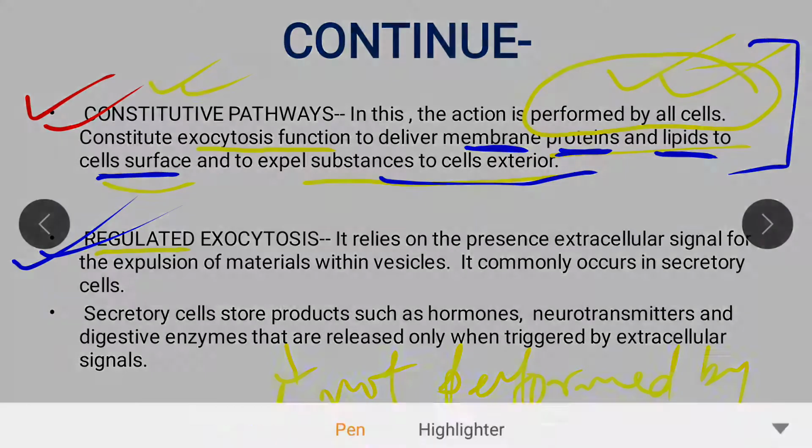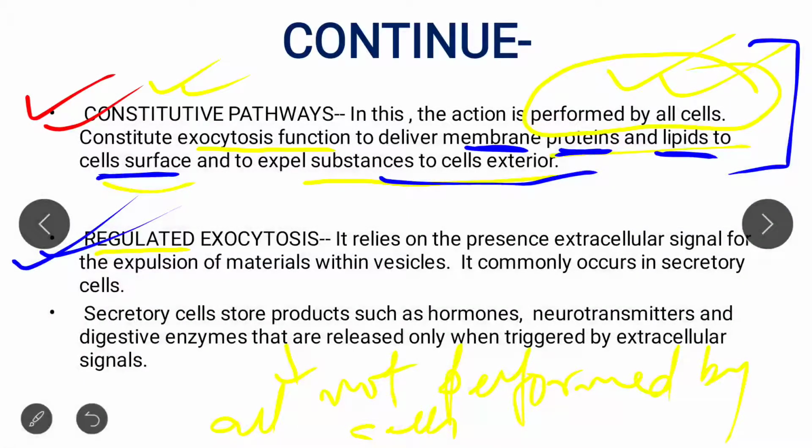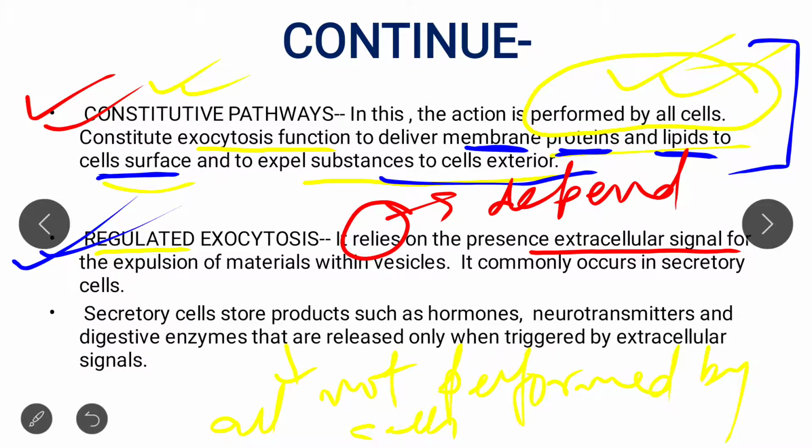Clear? Now, basically the regulated exocytosis pathway relies or depends on the presence of an extracellular signal, and with the help of the signal it helps in the expulsion or delivery of the material to the outside. Okay, and basically it occurs in the secretory cells.